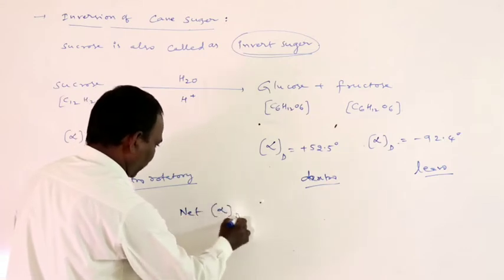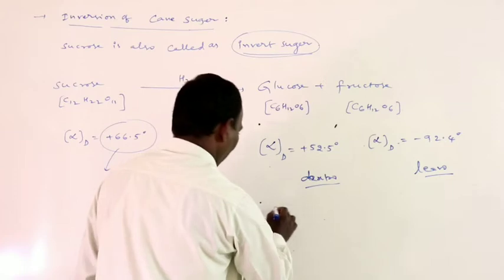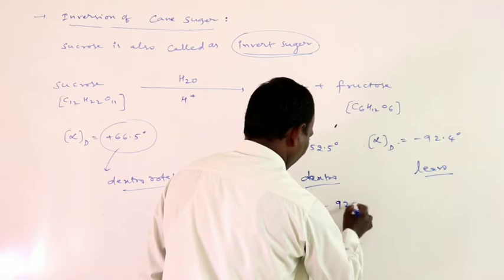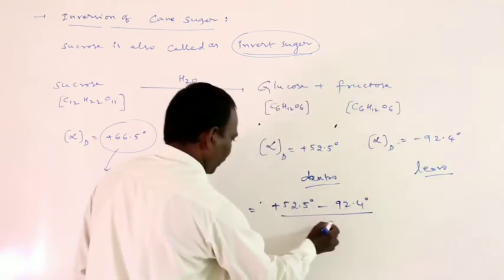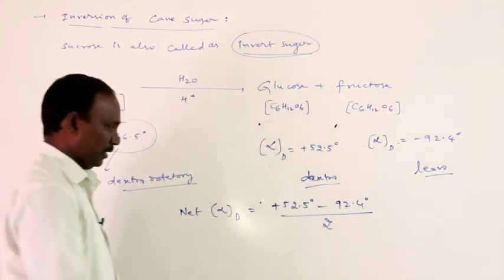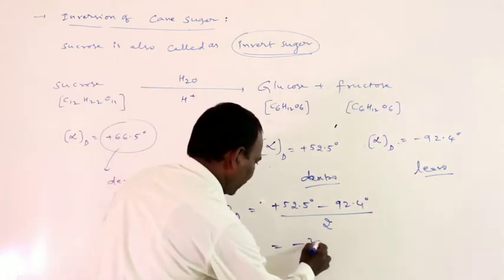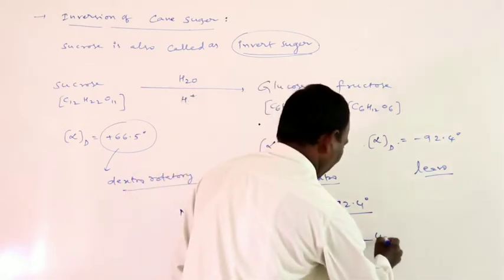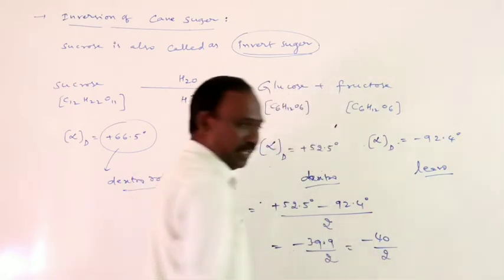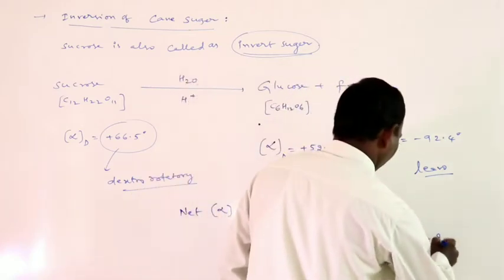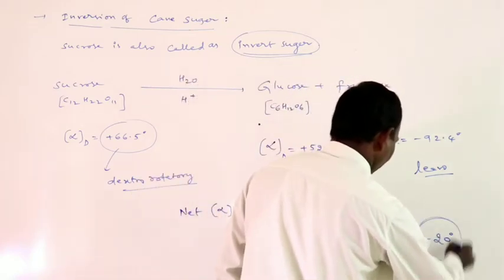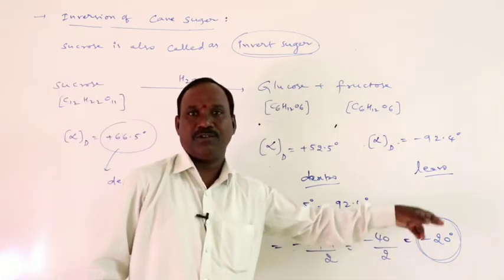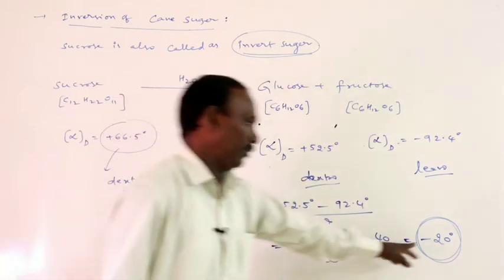Net specific rotation of sucrose is plus 52.5 degrees minus 92.4 degrees, divided by 2. This is equal to minus 39.9 by 2. 39.9 is approximately taken as 40. Minus 40 by 2 is equal to minus 20 degrees. So net specific rotation is minus 20. Negative means levo-rotation.